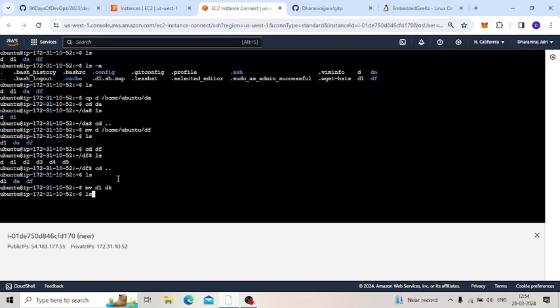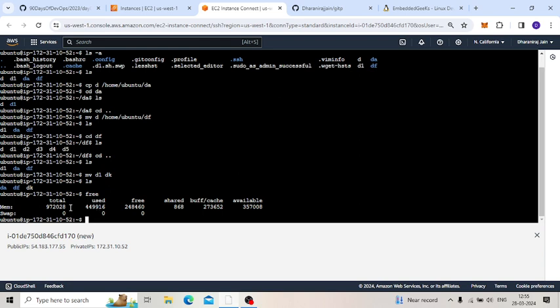So now if I give ls, you can see the df command. That's very beautiful. So how can we check the memory space of this particular system? I can use the free command. In free we can get the information: total memory is this one, used is this one, free is this one, and shared, buffers, cache, and available are these. We get this information with the help of the free command.